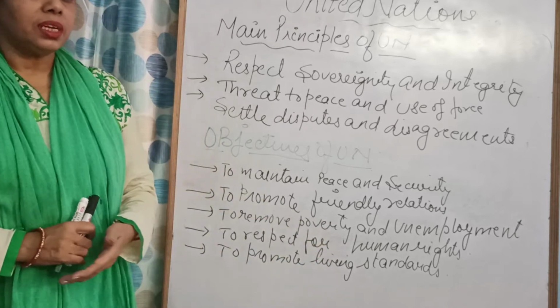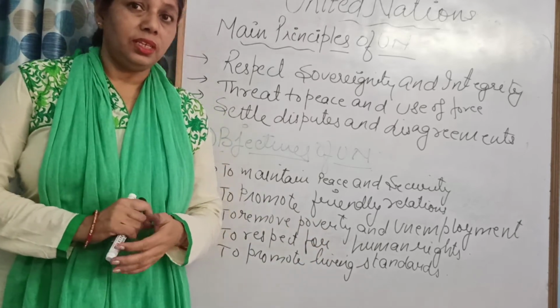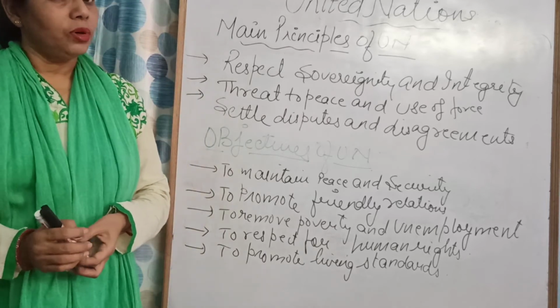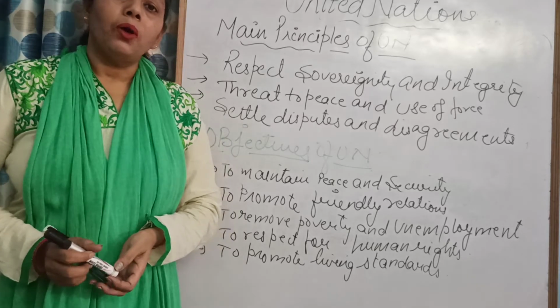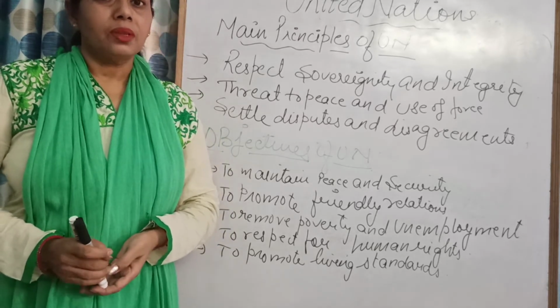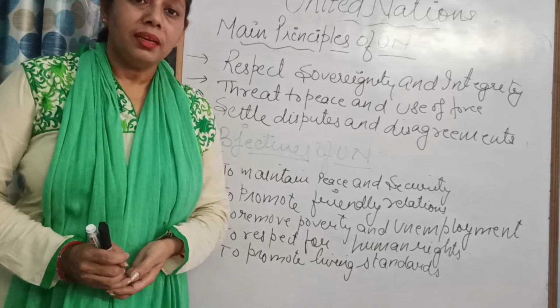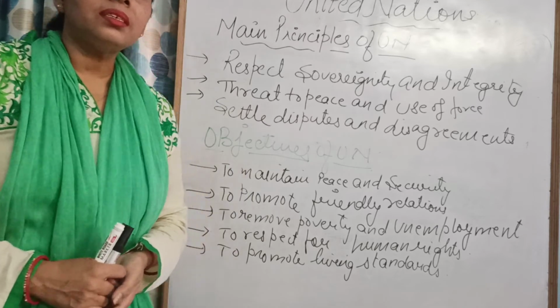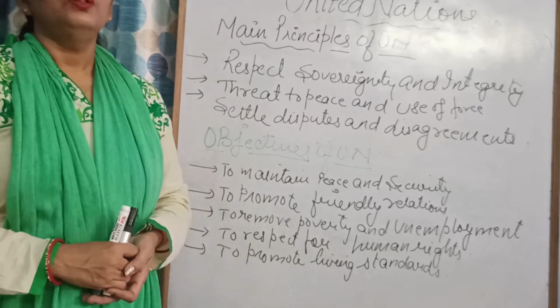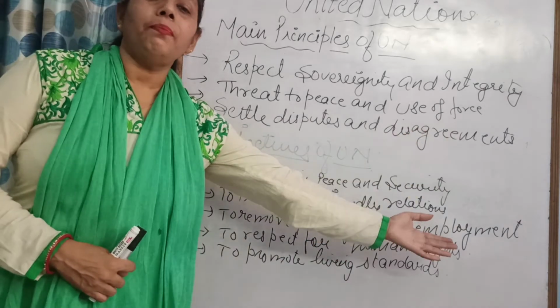Like in Corona time, we have seen that the medicines and vaccinations were supplied to different countries by the US or other countries. Why? To save the people, to save humanity. So that is the reason why the UN says to remove poverty and unemployment.